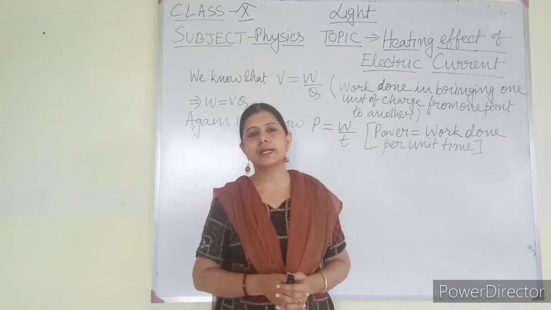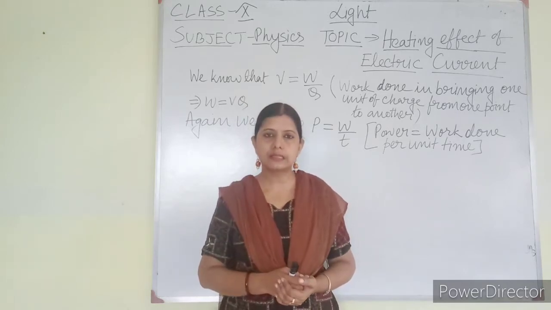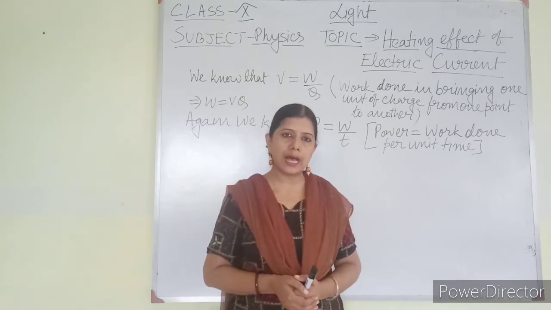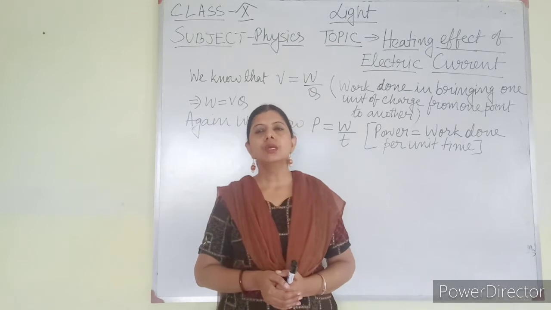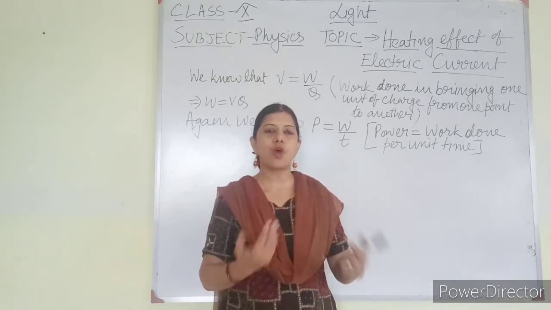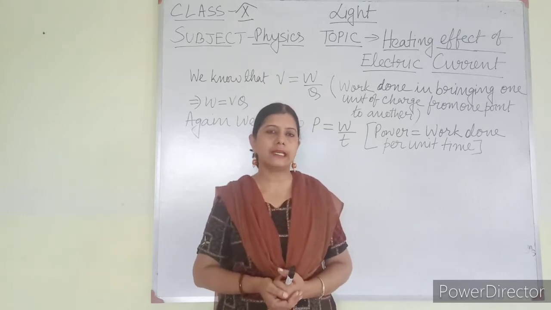That filament is made up of a particular metal that is called tungsten. The melting point of tungsten is very high, and it also glows when electric current passes through it. That means it offers high resistance. Resistivity of tungsten is very high.